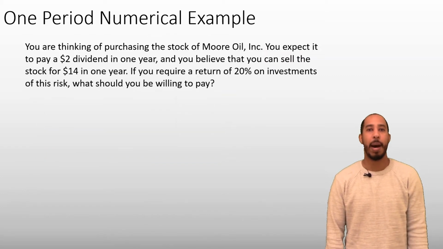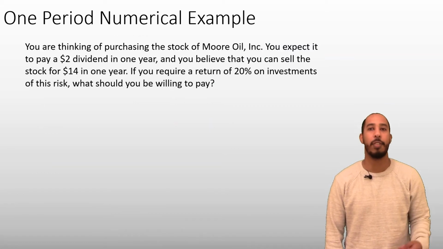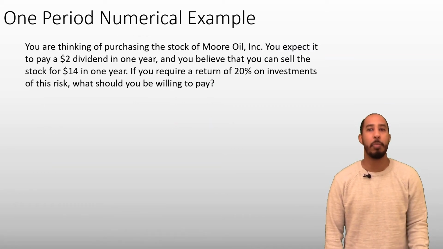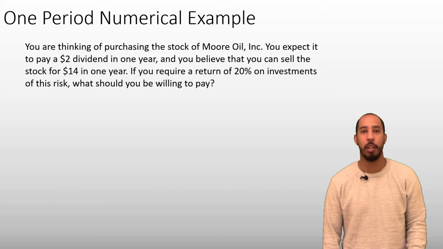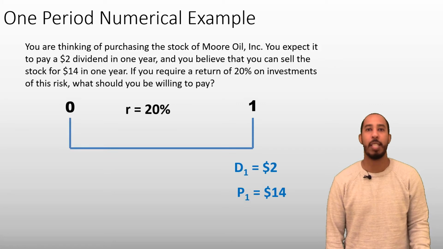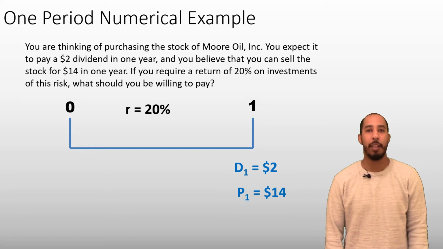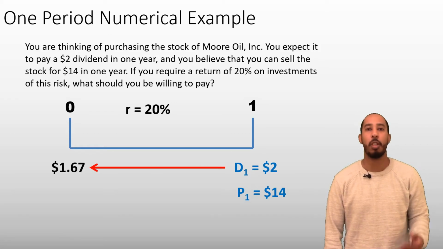Say you're thinking about buying more oil stock, and you expect to pay a dividend of $2 in 1 year, and you expect to be able to sell it for $14 after 1 year. If your required rate of return, aka your discount rate, is 20%, what should you be willing to pay? We'll put this problem on the timeline, and we see we get a $2 dividend and the $14 selling price at year 1. And to determine the value of the stock today, we just need to compute the present value of those future cash flows.